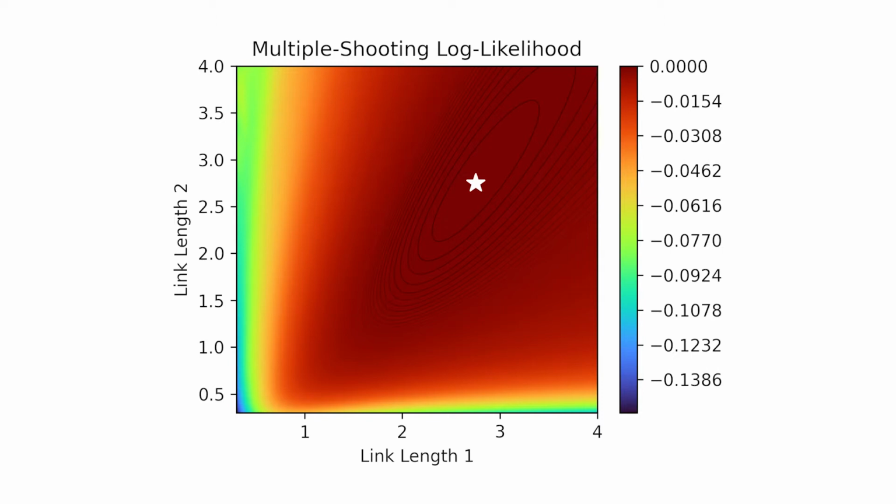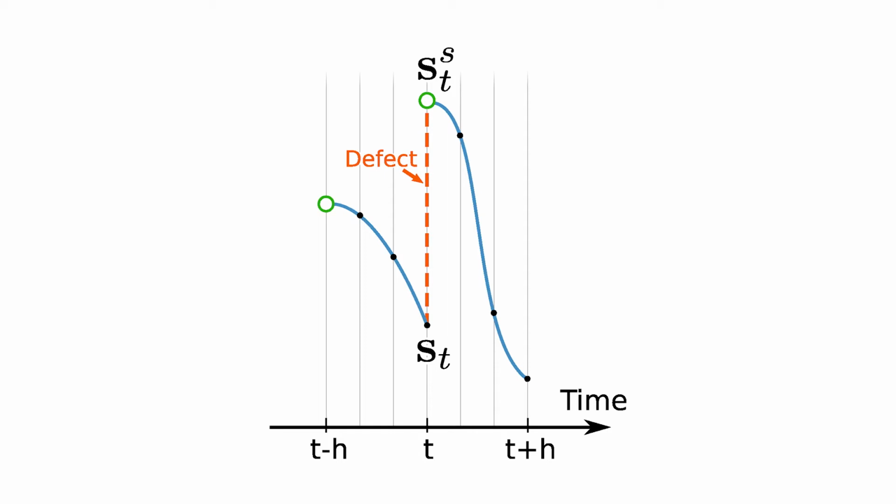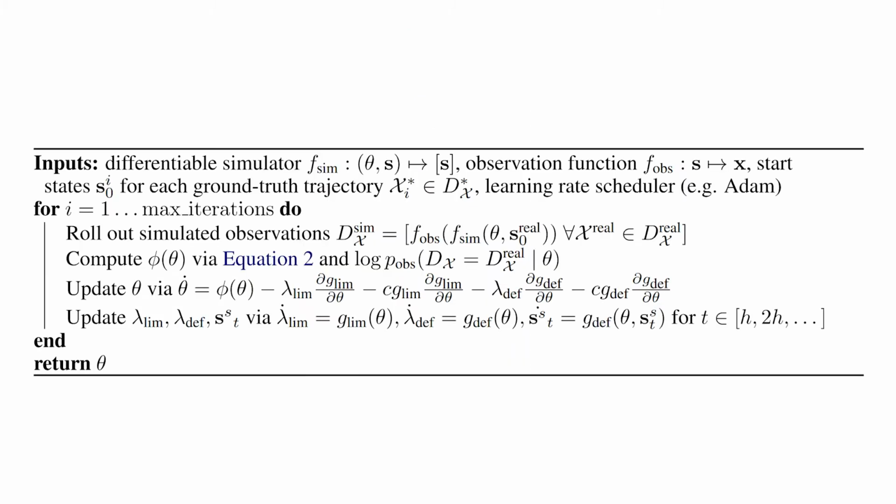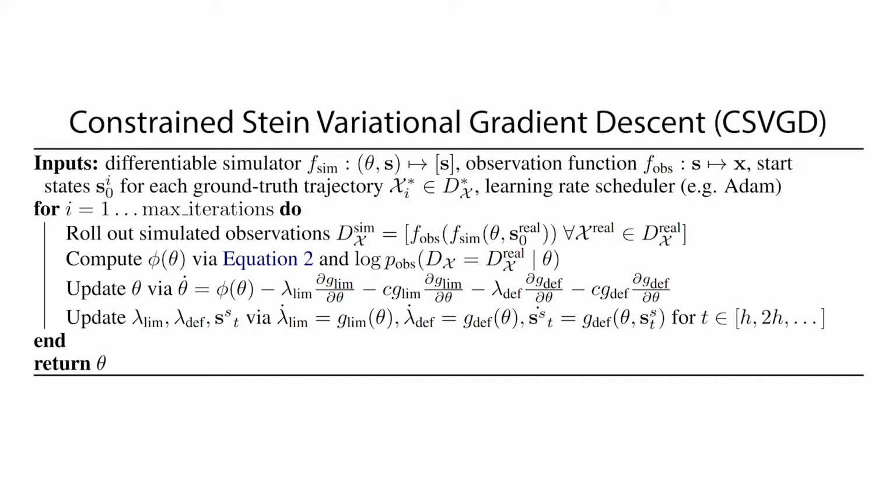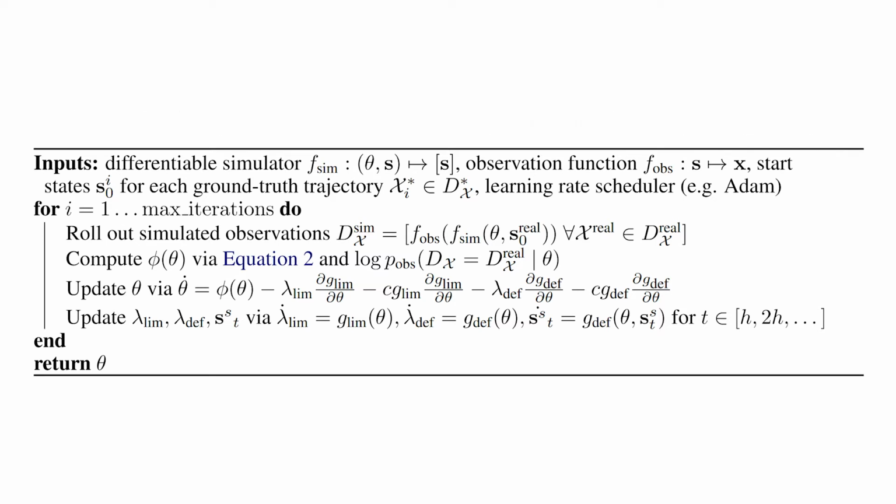We introduce constrained optimization to SVGD via the modified differential method of multipliers, which allows us to add equality constraints to the estimation process. For multiple shooting, we constrain the defects between the shooting windows to be zero. The defect is the difference between the last simulated state of the previous shooting window and the start state of the next one. With the addition of parameter limit constraints next to the defect constraints, we arrive at our algorithm, constrained SVGD. This estimation algorithm retains the accuracy of SVGD to approximate posterior distributions which yield closely matching simulations.